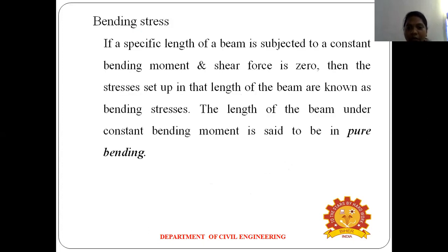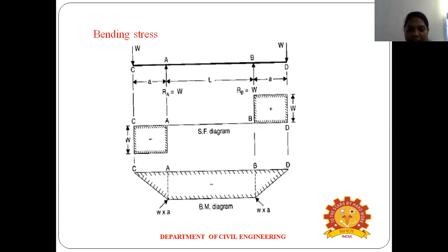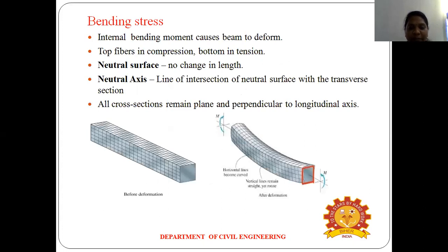What does bending stress mean here? The length of the beam under constant bending moment is called pure bending. So pure bending is called bending stress. In this case, the length of the beam, this is the length of the beam, the bending moment is constant throughout. That is called pure bending. In this case, the shear force is zero, and it is called bending stress.